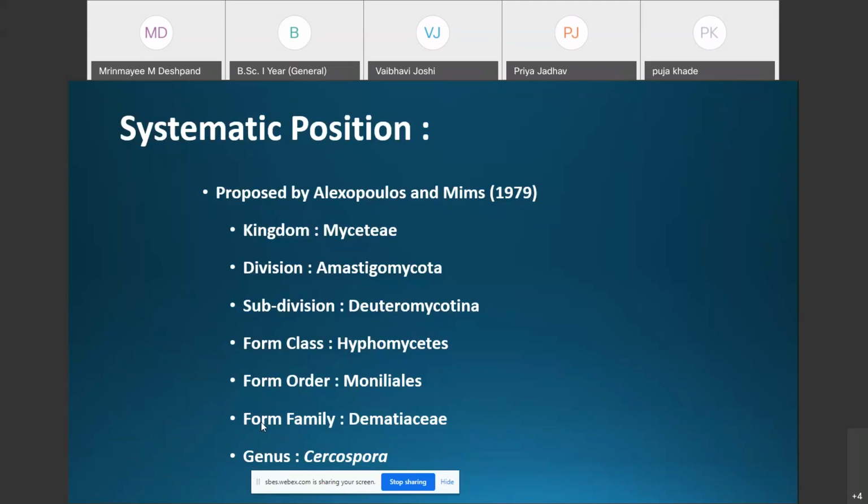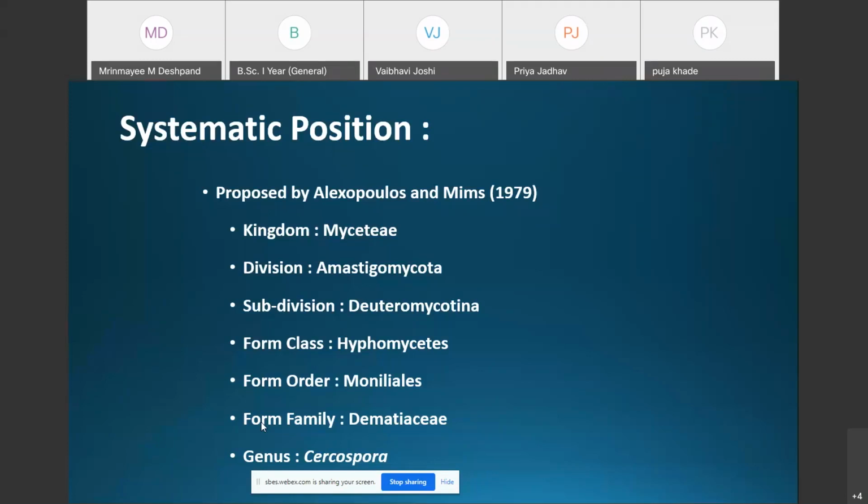Several members which were previously included in the Deuteromycotina, due to the absence of the perfect stage, that is the sexual reproduction, were later on transferred to an appropriate group when their perfect stages were recorded in nature or in artificial culture media.